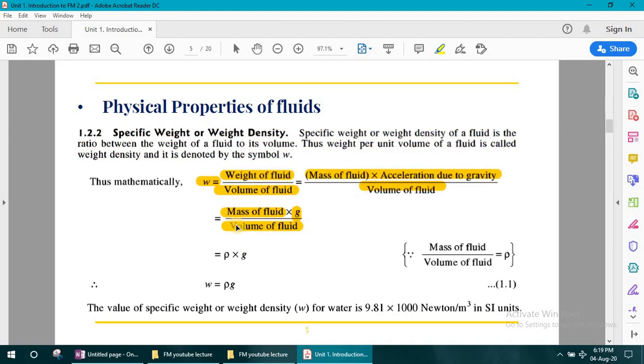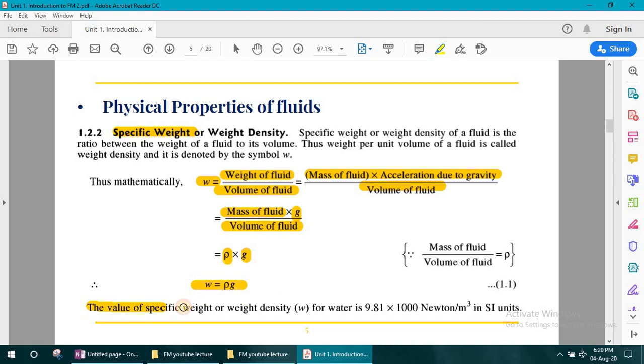So we can convert mass upon volume into rho, and g is g. So the specific weight w is equal to rho into g. In examination, if weight and volume are given, you can take the ratio and calculate w, or if density and acceleration due to gravity are given, then we can calculate by rho into g.